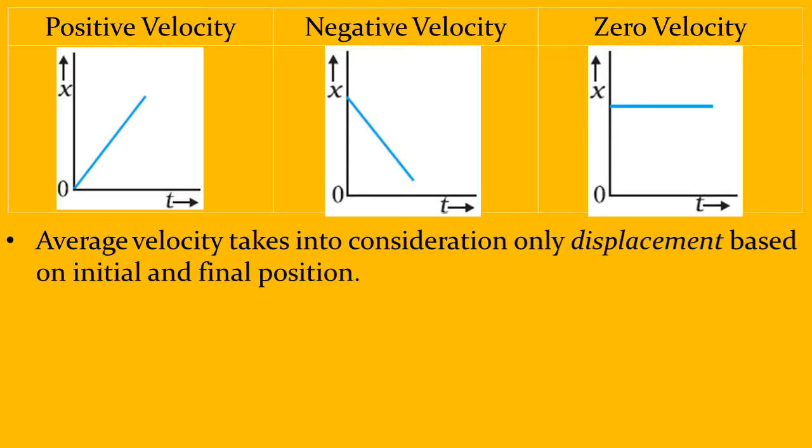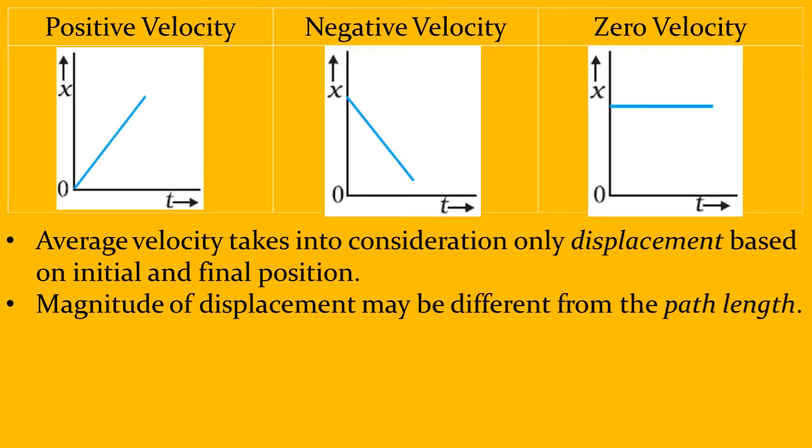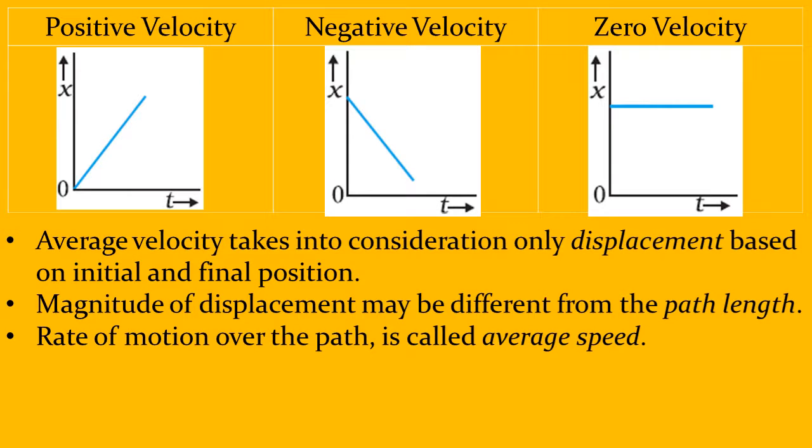The average velocity takes into consideration only the displacement based on initial and final position, P1 and P2. The magnitude of the displacement may be different from the path length. Path length can be more. The rate of motion over this path is called the average speed.